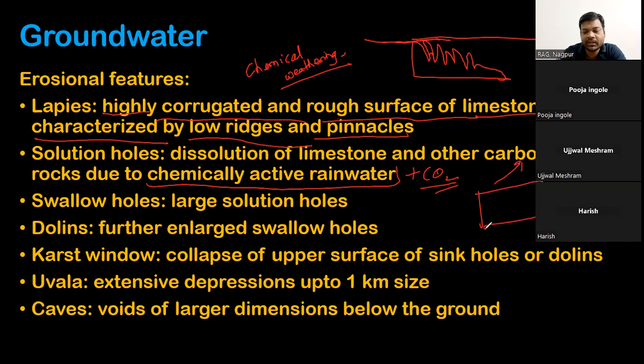Say suppose this is the rock, and such chemically active rainwater is dropping on the surface. Wherever the drops are coming continuously, it will start to dissolve that portion of the rock, and this will be called a solution hole. It is called a solution hole because due to solution the material has been removed and only a cavity has been left.